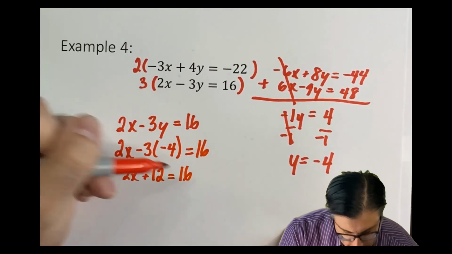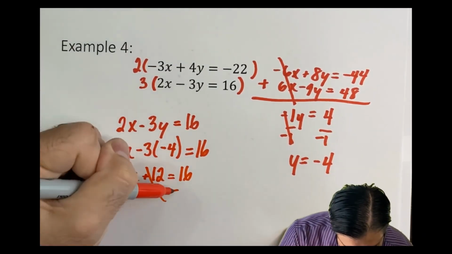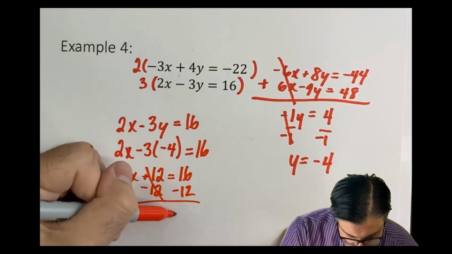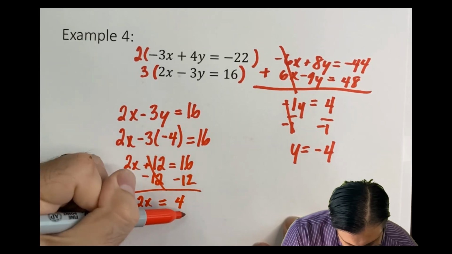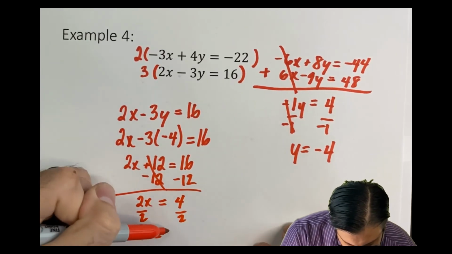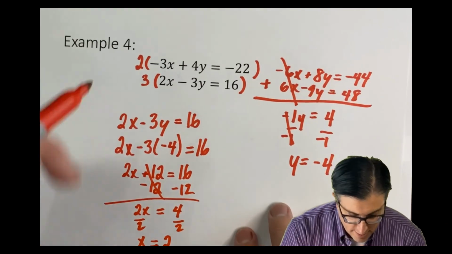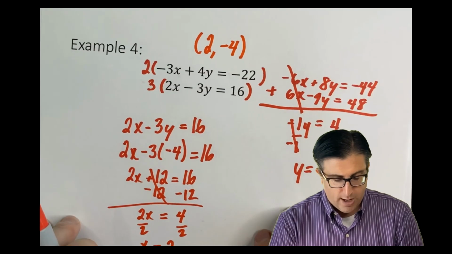2x plus 12 equals 16. I'm at a two-step equation. Subtract 12 from both sides. We get 2x equals 16 minus 12, which is 4. Divide both sides by 2. We get x equal to 2. X comma y, 2 comma negative 4, would be my final answer for this problem.